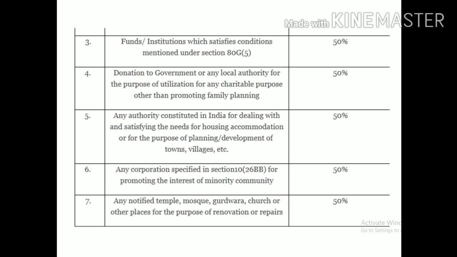Then you are giving the donation to any institutions or any corporation engaged in promoting the minority interest, that time 50%. Then any donation given to the notified, very important one, notified, nothing but approved one, notified temple, mosque, gurudwara, church, in that situation can claim 50%.